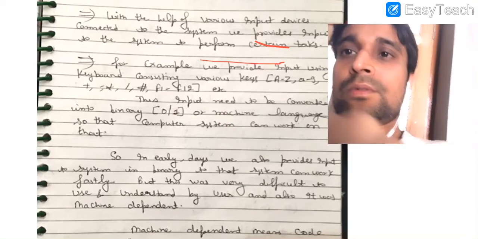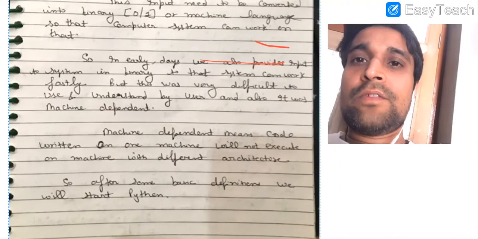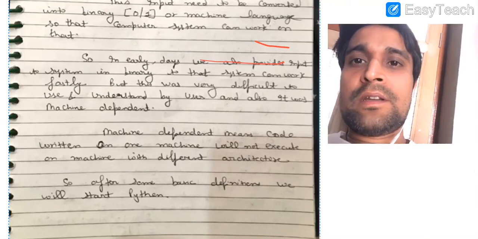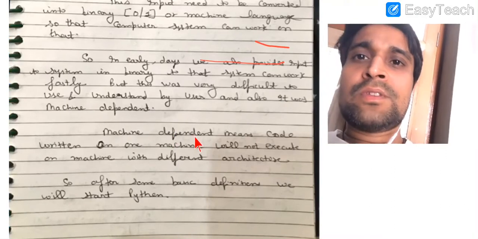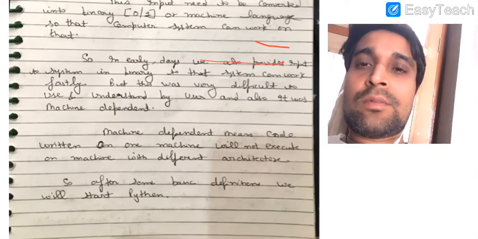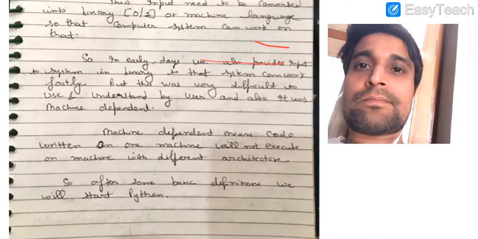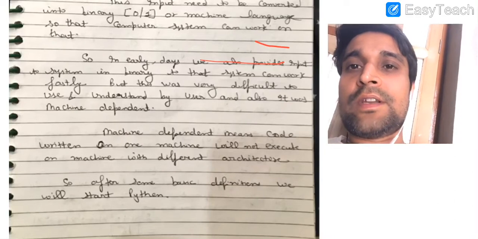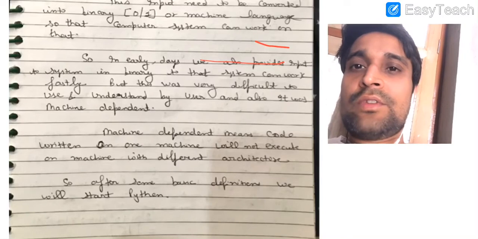In the early days of programming, we provided the input with the help of the binary language that consists of zeros and ones. But the binary language that we actually use is a machine dependent language. Machine dependent language means if you have written a code on one machine, then it is not mandatory that the same code will also execute on another machine. We need to convert that also. All the information is already in the form of binary, so there is no need of any conversion if we are using machine language.